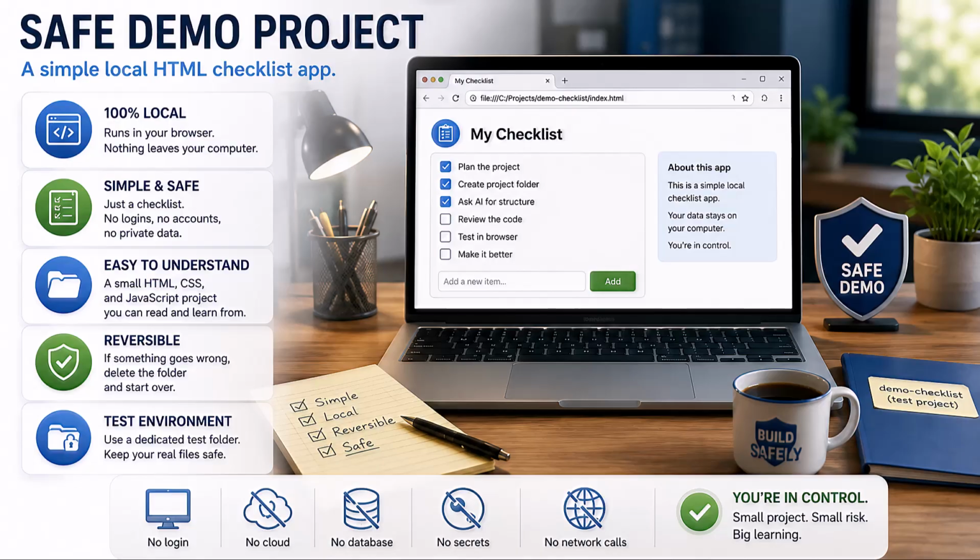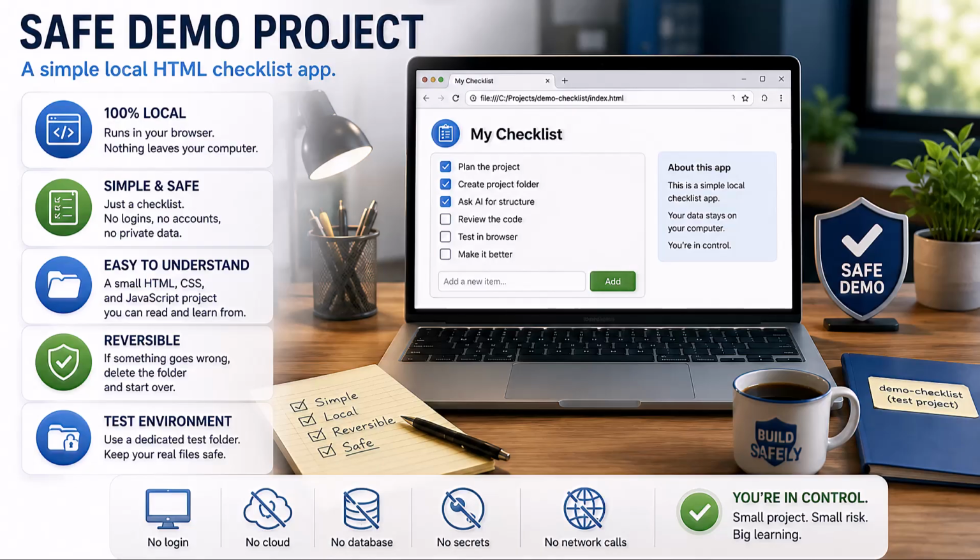Should we trust that explanation completely? No, but it gives us another pass. We can compare what the AI says with what the code seems to contain. For a one-file HTML page, I am looking for things like, does it load scripts from another website? Does it send data anywhere? Does it ask for permissions? Does it try to access files? If it is just HTML, CSS, and a little JavaScript to check boxes or save something in the browser, that is a reasonable beginner demo.